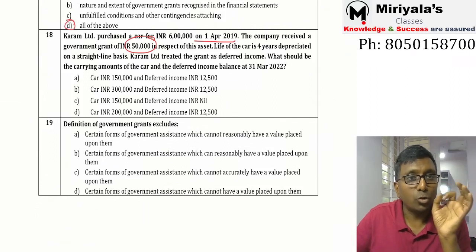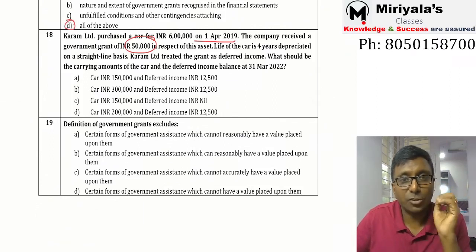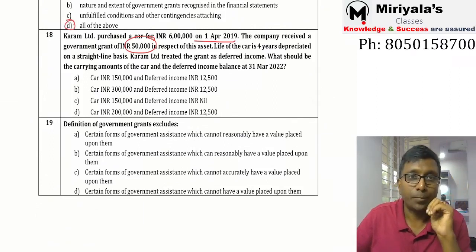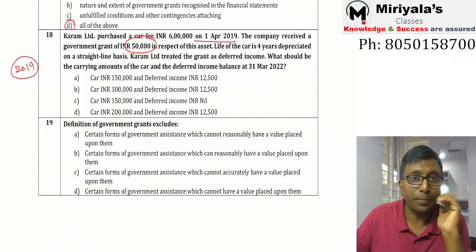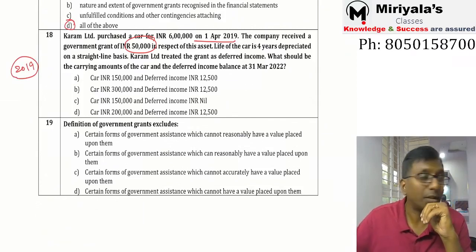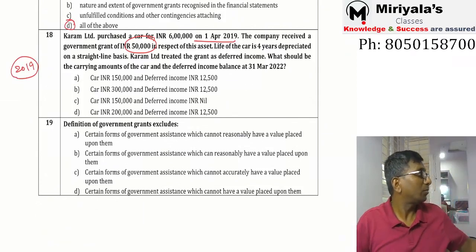Alright. So how should the carrying amount of the car and deferred income appear on the balance sheet of 31st March 2022, he is telling. When have you got it? 2019 May you got it. Yes, I'll give you a little time. Tell me, my dear. Tell me.